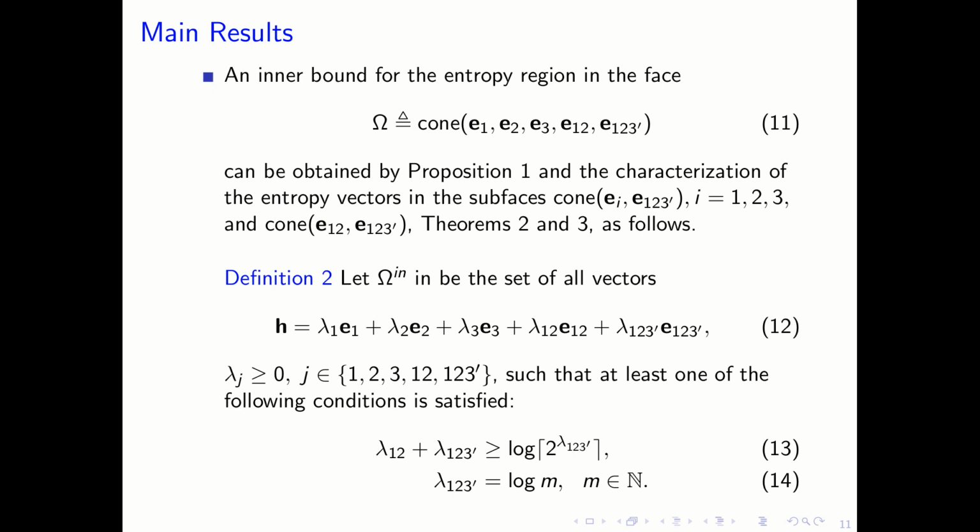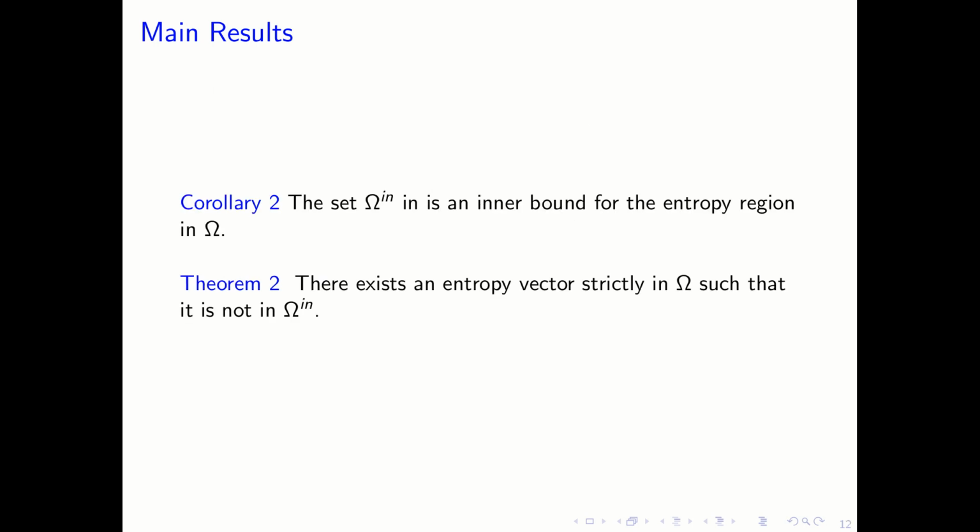From theorem 2 and theorem 3, we define omega n, the inner bound of the phase, to be the set of all vectors such that equation number 12 is satisfied, and one of the two constraints from equations 13 and 14 should also be satisfied.